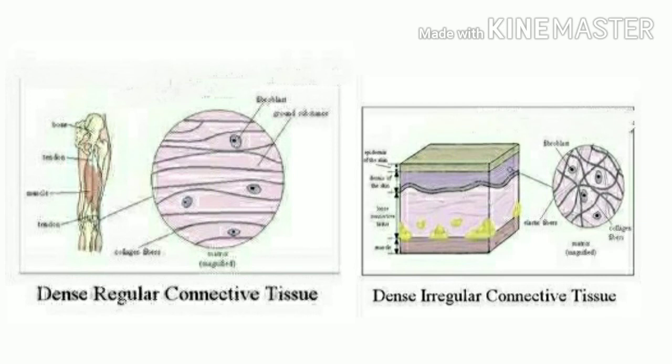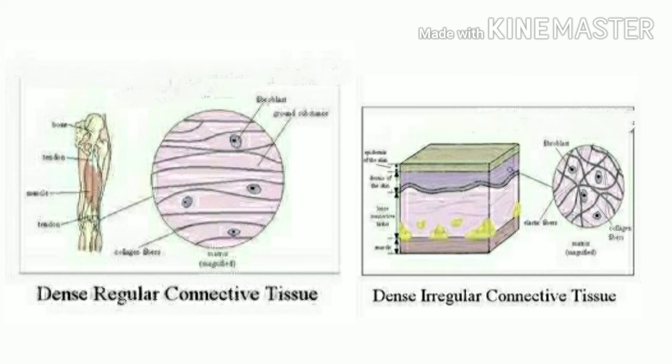Fibers and fibroblasts are compactly packed in case of dense connective tissue. Depending on the orientation of the fibers, there can be two types of dense connective tissue, either dense regular or dense irregular tissues.